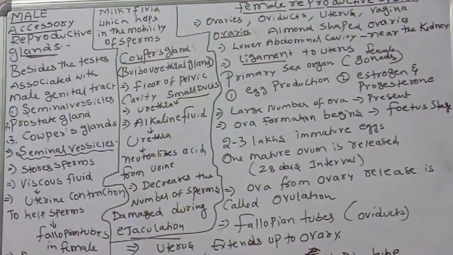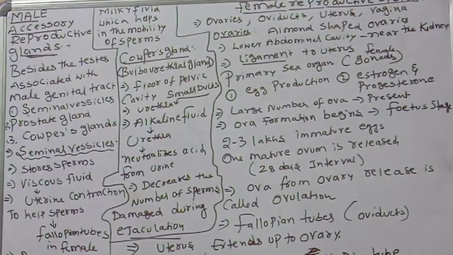There are no millions of sperms. If sufficient sperms are not there, automatically there is no fertilization. All sperms will die in the female reproductive tract because of the acidic environment. The sperm will not reach the egg, so there is no fertilization. These gland secretions are a must for the survival of the sperms, right?